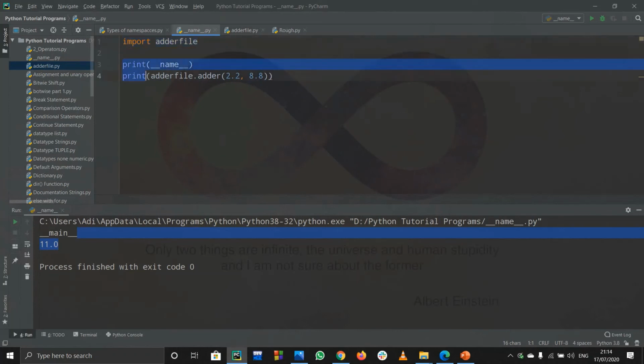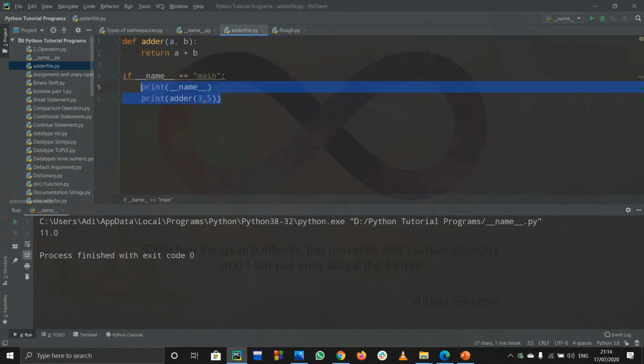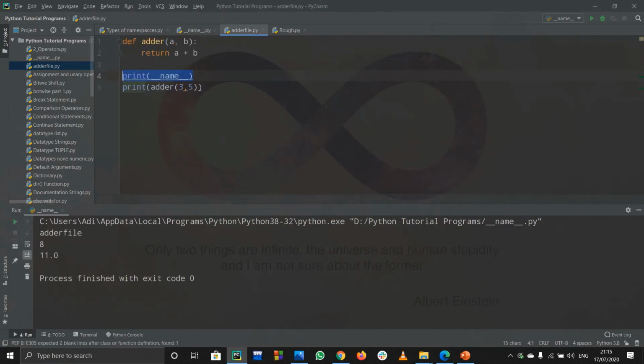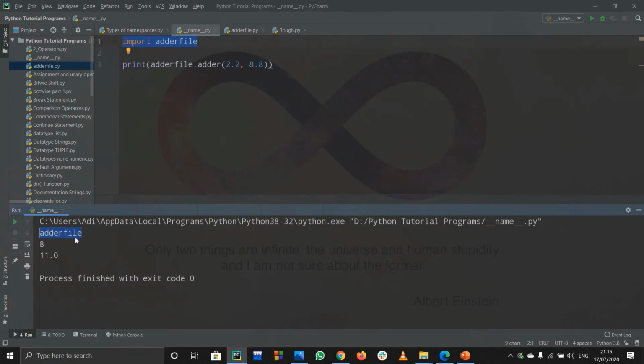And obviously when we print out the name in this file, it will print out the name of this module, which is main, and afterwards we get the output of the addition. Now if you don't write the __name__ equals to __main__ statement and just run it directly, hold on, then I'll tell you why the if works. Actually you should understand it by now, but still. When we imported this thing, it printed out the name of the module. I'll run this code again, and it printed out this imported adder file. It saw the print name statement first, so it printed out the name of that particular module, which is the adder file, which I saved over here.